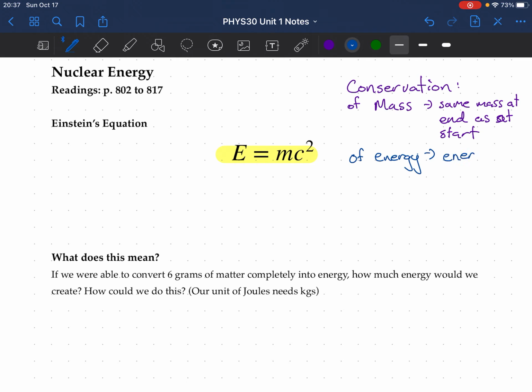And we talk about this when we talk about thermodynamics and physical science, that energy is neither created nor destroyed. It just changes forms.